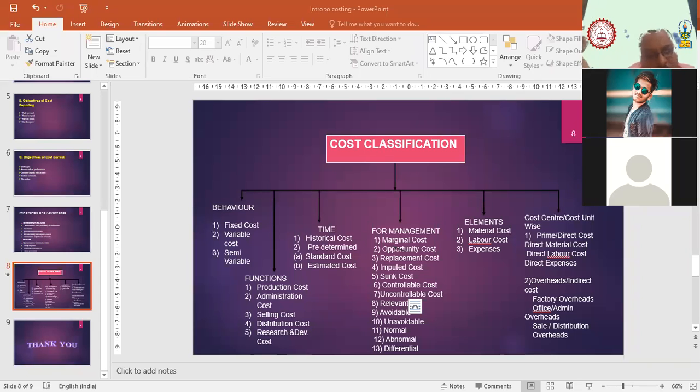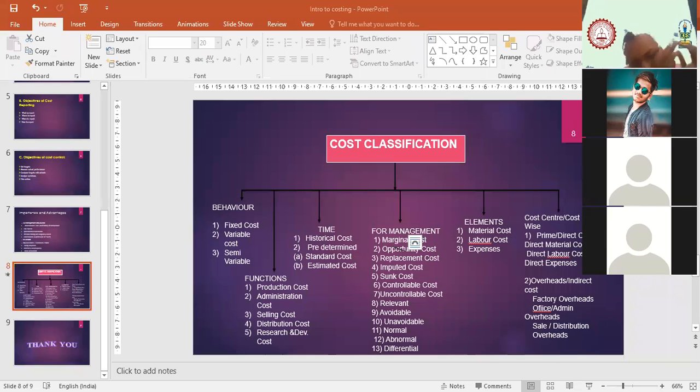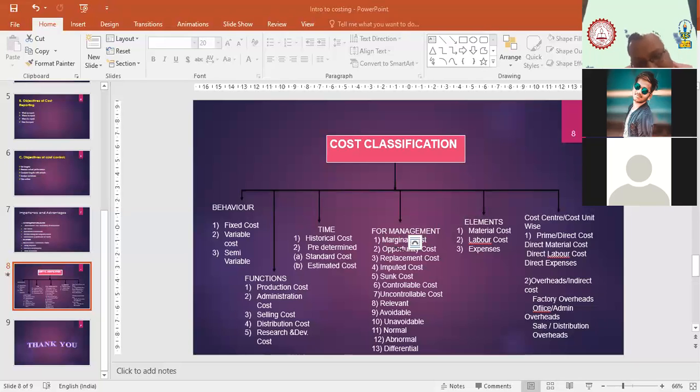Predetermined cost is generally for futuristic things. It is also divided into 2 parts: one is standard cost and the next one is estimated cost. Are you able to see in the PPT? Yes, sir. So what is standard cost? Standard cost is calculated on the basis of some scientific standards, some scientific formulas, or whatever expense is expected.